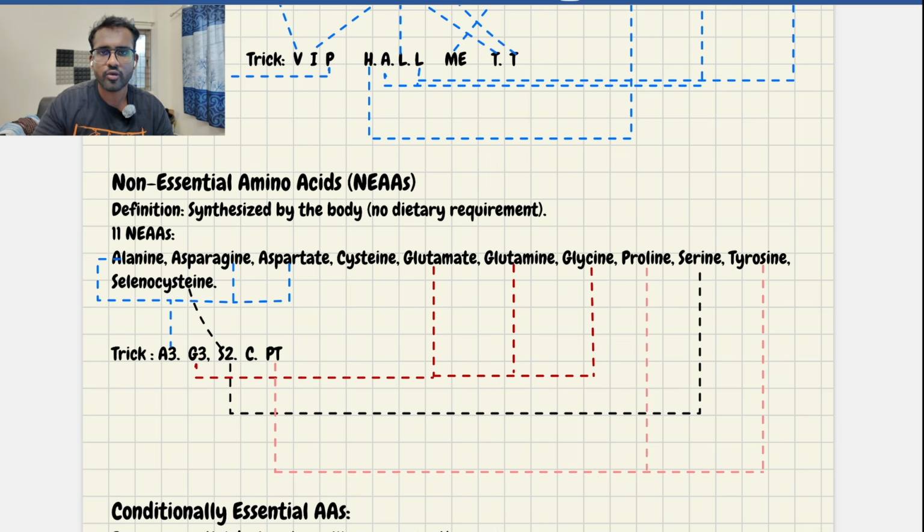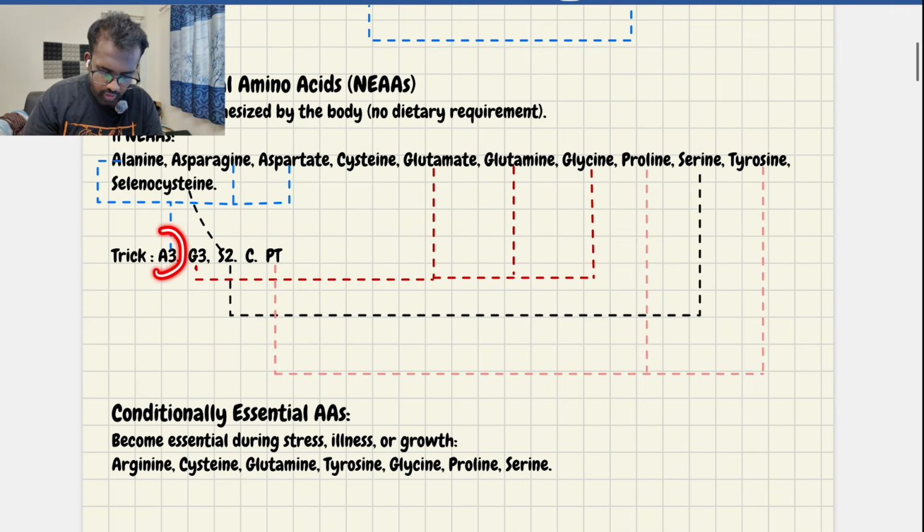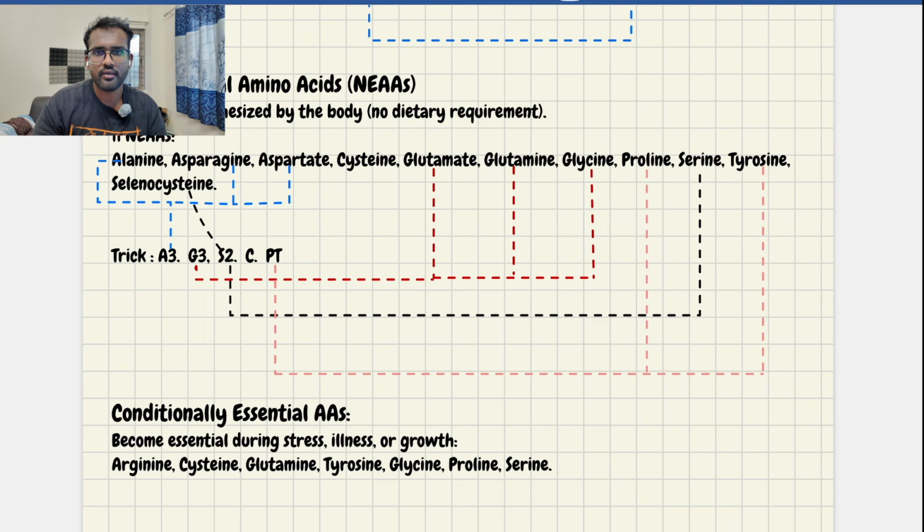In some cases they will give all essential amino acids as options, and there will be one non-essential amino acid to point out. In the question they may also ask, find the non-essential amino acids in these options. If you don't know the non-essential amino acids, it will be very difficult for you. So to remember this also, there is one small trick, which is A cube, G cube, S square, CPT. Or you can remember it like this: A3, G3, S2, CPT. You have to learn this by heart: A3, G3, S2, CPT. This is how you can remember.